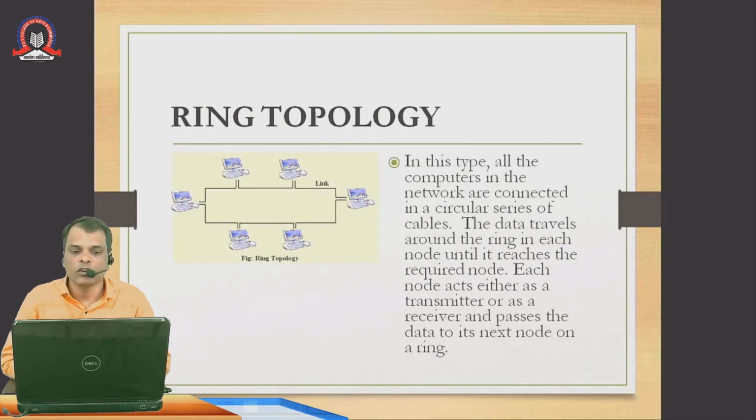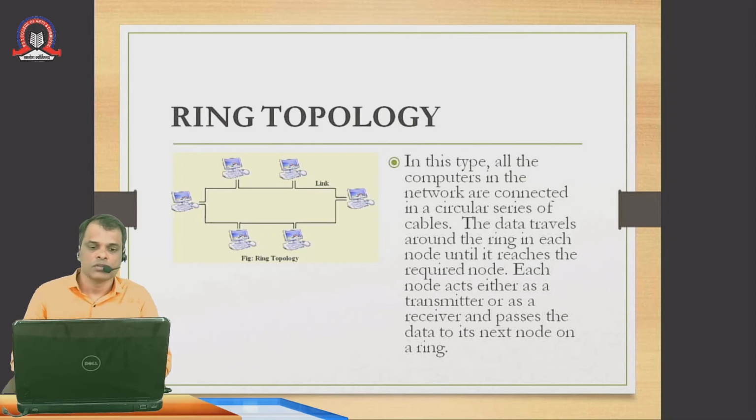Then there is a ring topology. If you see in this, the computers are connected in a circle. In this type, all the computers in the network are connected in a circle by a series of cable. The data travels around the ring, through each node, until it reaches the required node. Each node acts either as a transmitter or as a receiver and passes the data to its next node